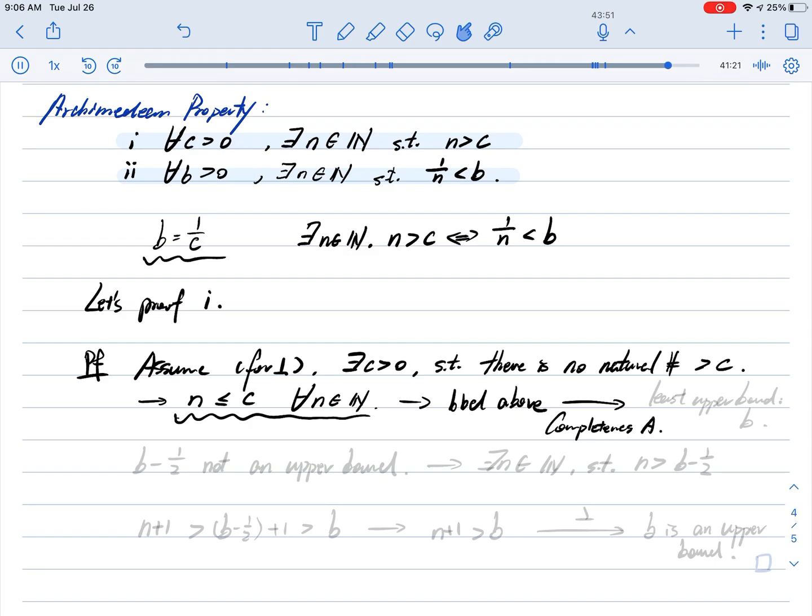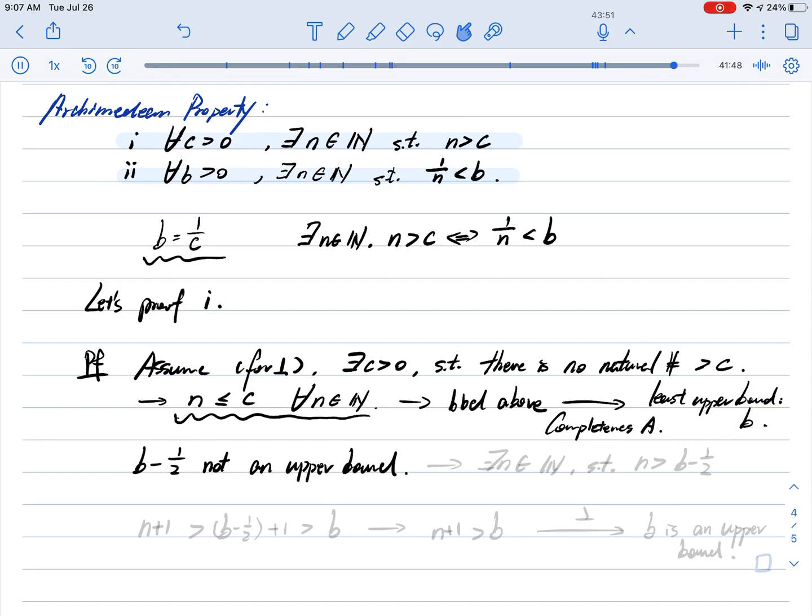We just denote the least upper bound of N by b. And because b is the smallest upper bound for N, the number b minus 1 over 2 is for sure not an upper bound.